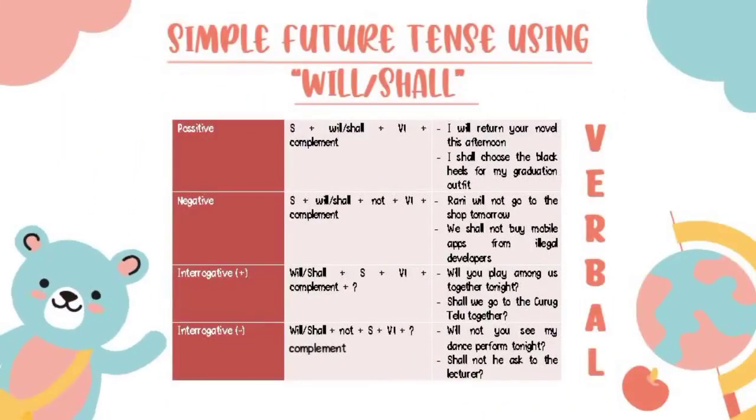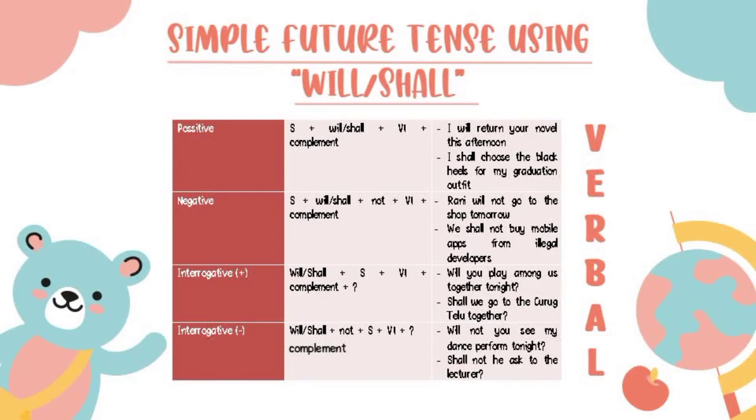Simple future tense using will or shall. The use of will or shall is more spontaneous than be going to. Will or shall has the same meaning and use, but there are things that distinguish it. Namely, shall is followed by subject I and we. Meanwhile, will can be followed by all subjects. In the use of English in America, shall is used for more formal sentences.